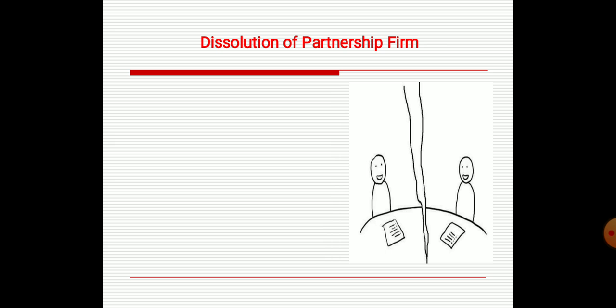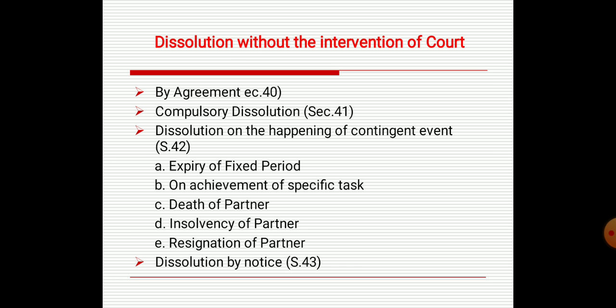First is dissolution without the order of the court, or dissolution without the court, and second is dissolution by court. First, we are talking about dissolution without the intervention of the court. This dissolution comes in the Partnership Act from section 40 to section 43. First is by agreement, dissolution by agreement. This was mentioned in section 40 of the Indian Partnership Act.